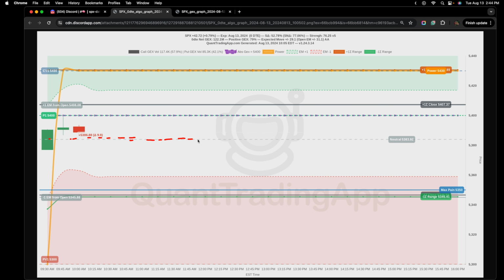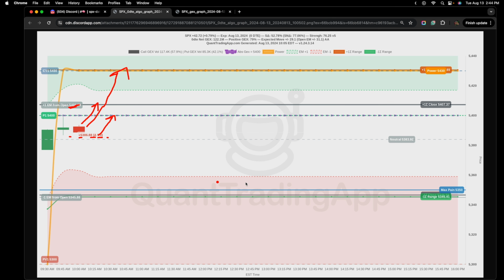Below this, we're entering more of a negative territory for the day. And above this, we're in positive territory for the day. So as long as price is holding here, we see absolute gamma is above here. We see that the power strike is above here. We know that there's still plenty of room left. The expected move for the close is above here, so above 5,400. So we'll call it 5,410. In other words, the market is not quite extended yet.